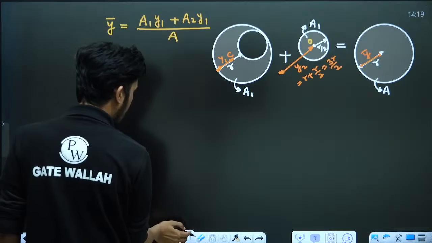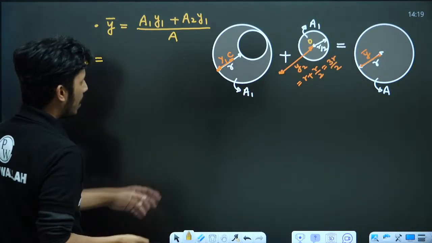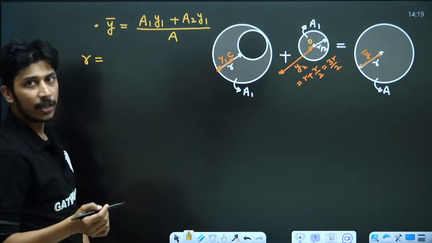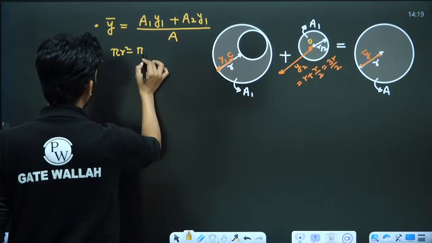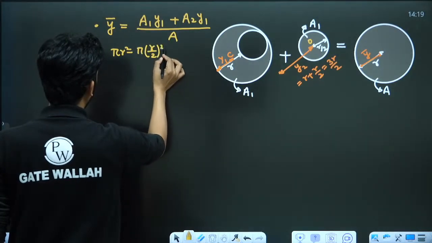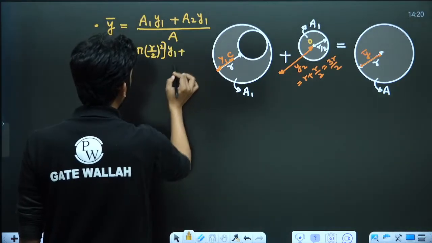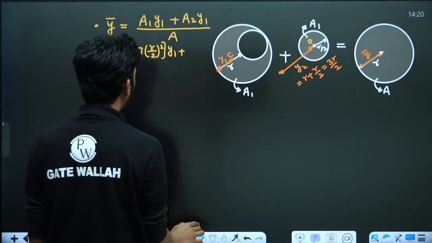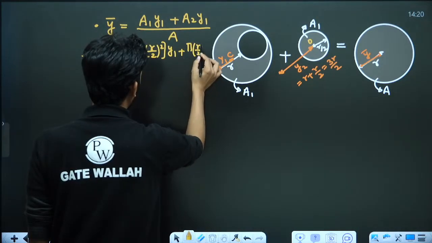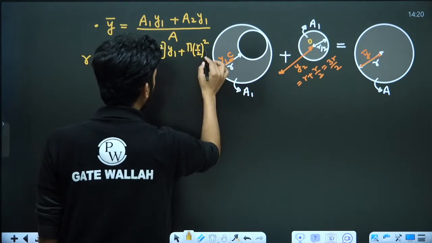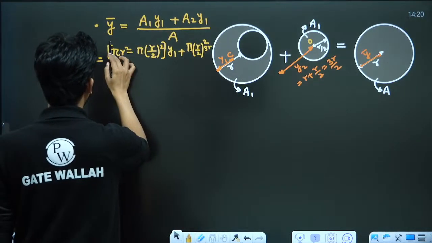This is a simple method, but it will take time. A1 area is equal to how much? A1 area is pi r square, the total area, minus this area, pi into r by 2 square. This is A1 into y1. Y1 we don't know, we have to calculate y1. Plus A2, which is again pi into r by 2 square, and y2 we know is 3r by 2.